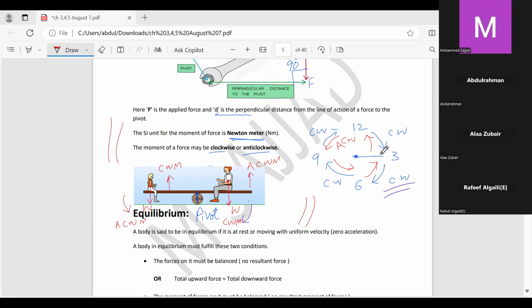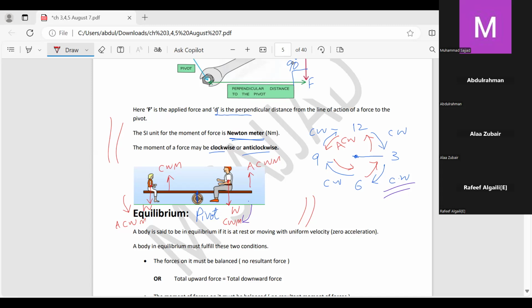Okay, let me see. Donna, there is one comment. No, this is nothing. This is just an example, and they will tell you in the question whether it is clockwise or anti-clockwise. In general, for it to be an equilibrium, Yusuf, it should be such that clockwise is equal to anti-clockwise. That is coming in the next explanation.